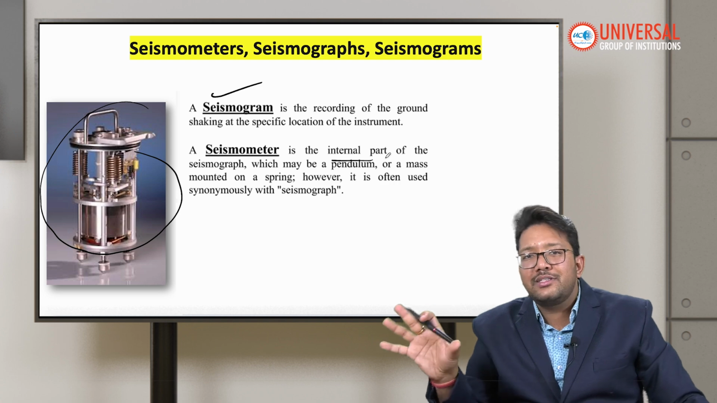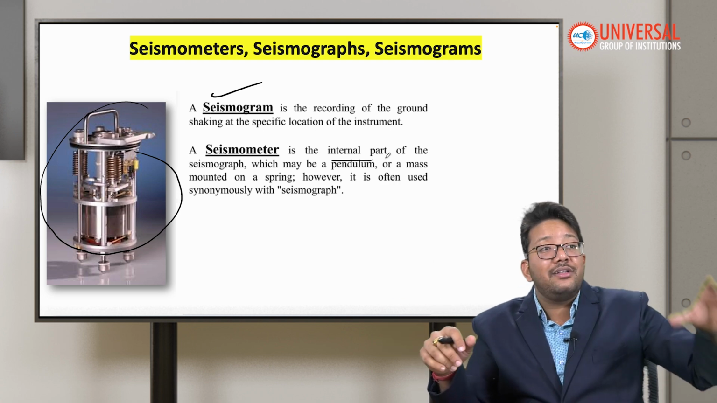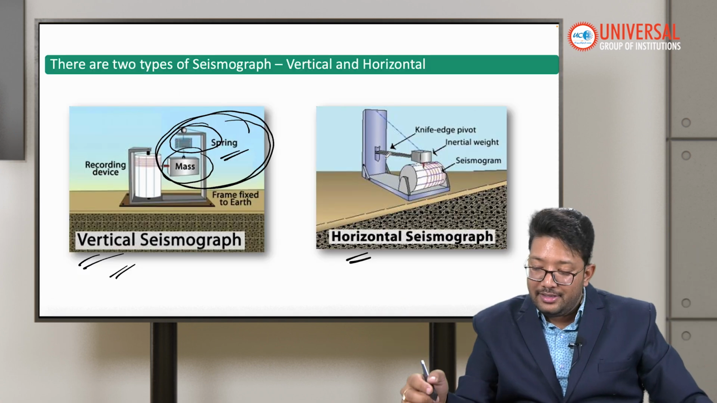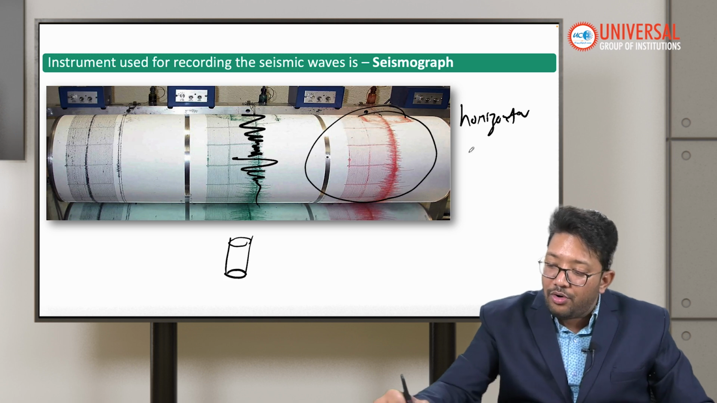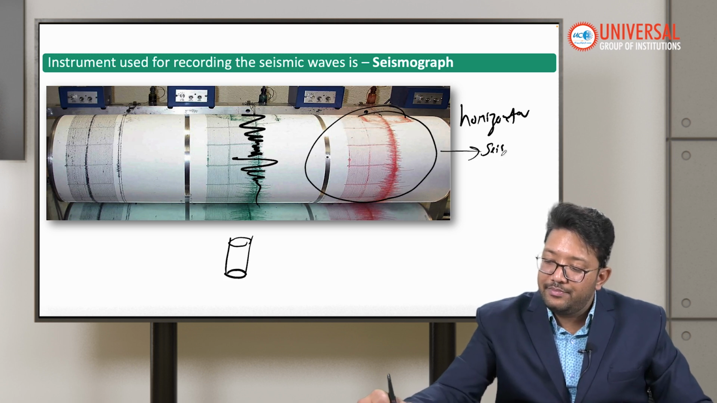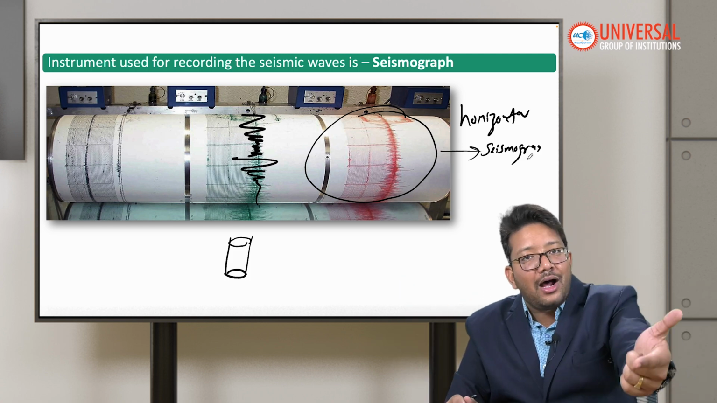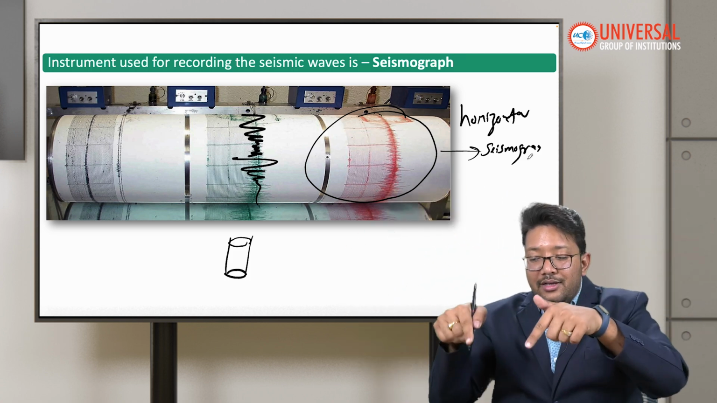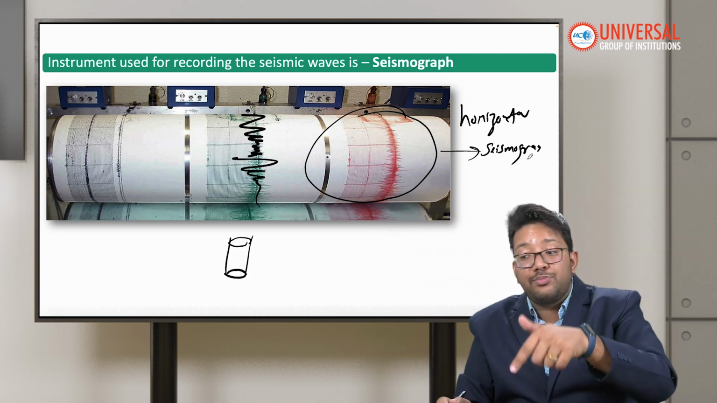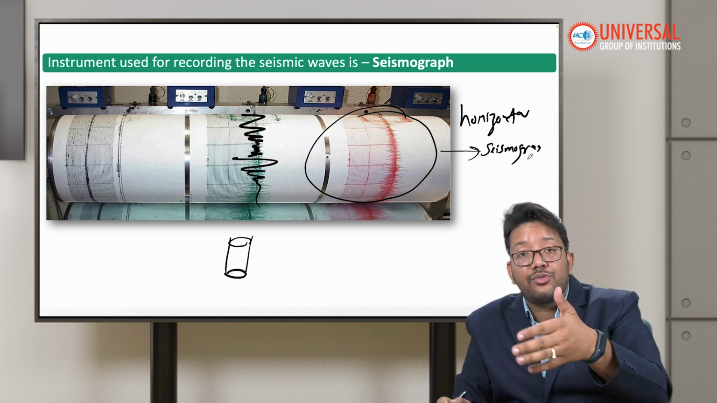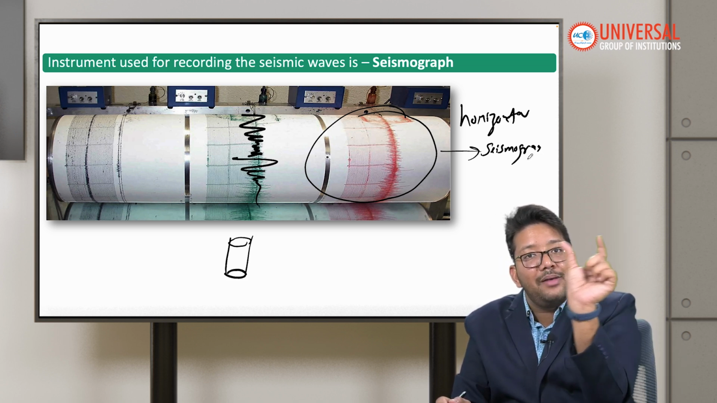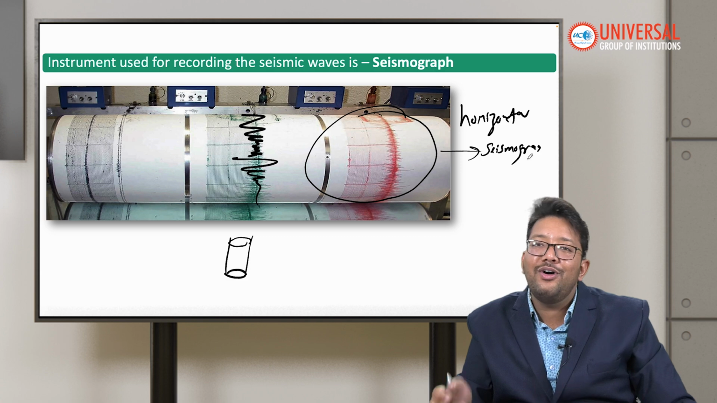Generally seismograph and seismometer are the same thing, and something is getting recorded. This recording is called the seismogram. The device that records the seismogram is called the seismograph, and the pendulum that is inside it is called the seismometer.